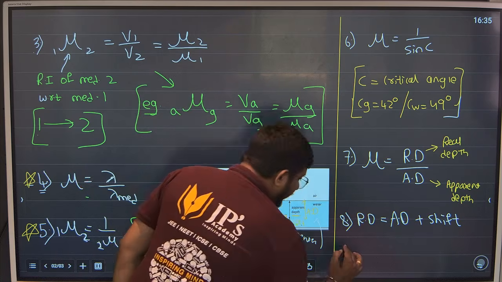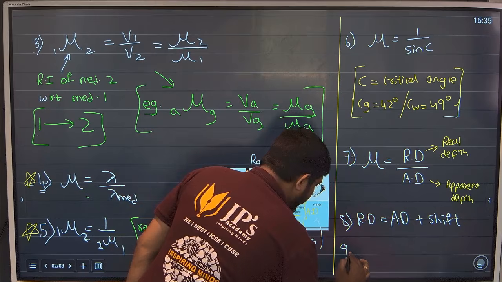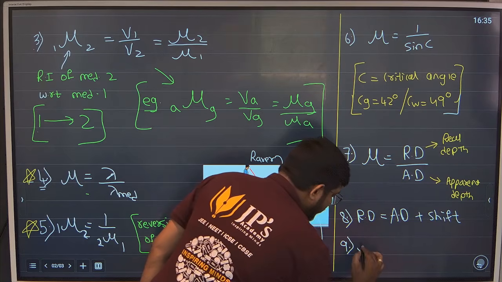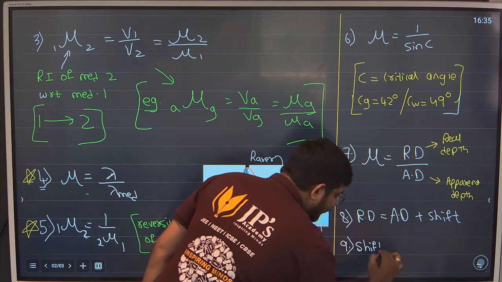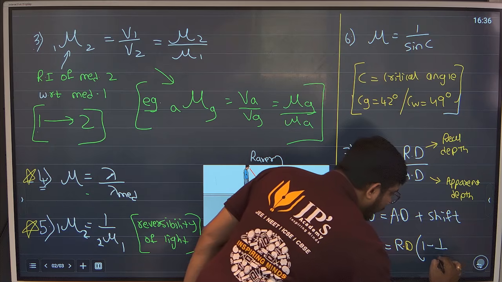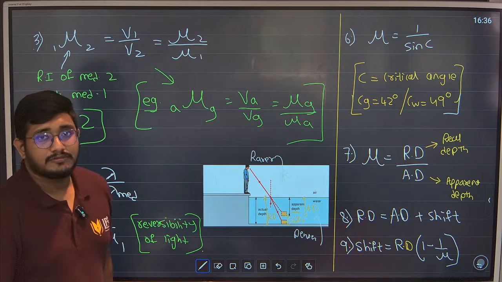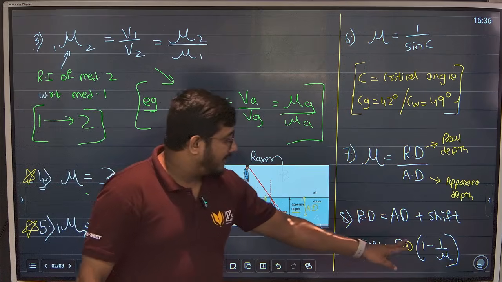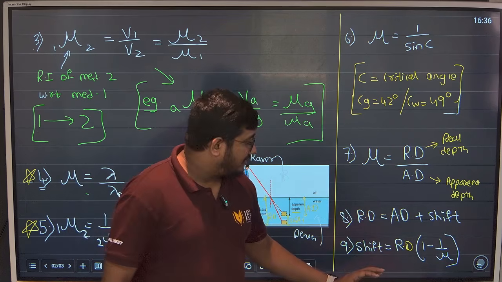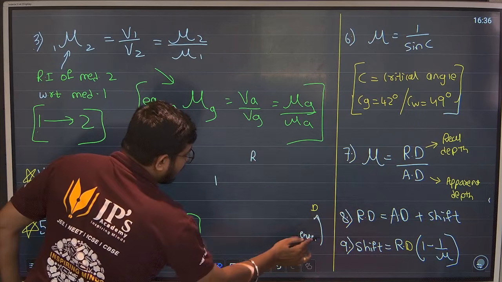And last for this topic, that is 9th, the formula is mu. They will ask you shift sometimes. So shift will be equal to RD into 1 minus 1 upon mu. Shift will be RD 1 minus 1 upon mu. I know this is a derivation and you don't have the derivation, so I will tell you in shortcut. How can we get to know?